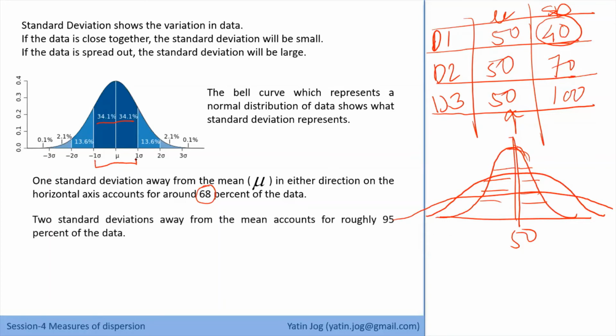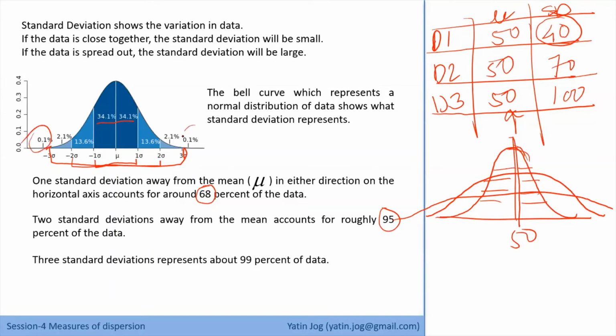Then two standard deviations on both sides of mu roughly consist of 95% of the data. If I add 13 plus 13, that is 26, to the 68, it comes to 95% of the population. And then three standard deviations represent almost 99% of the data. So this range, three standard deviations from the mean, represents 99 point something percent of the data. And whatever is left over beyond three standard deviations is 0.1%.